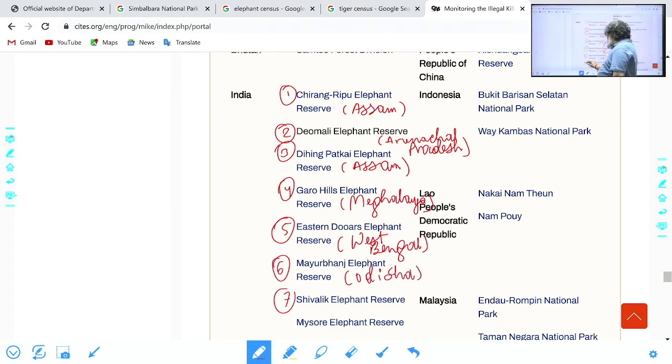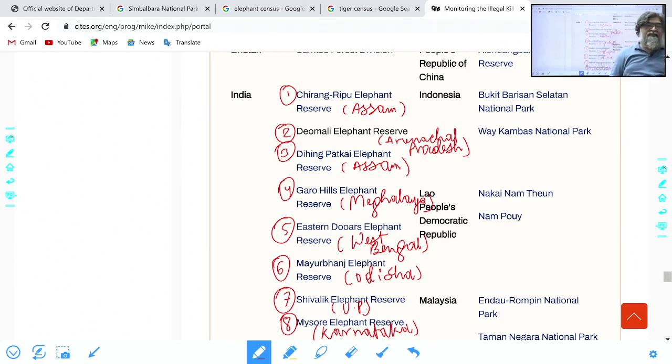Shivalik, Uttar Pradesh. Mysore, Karnataka. Nilgiri. All these are there. I've written the names here, right? So here the country-wise is already given there.